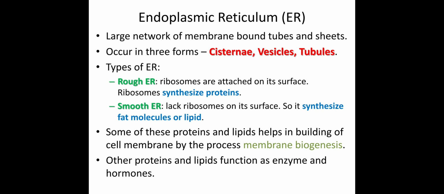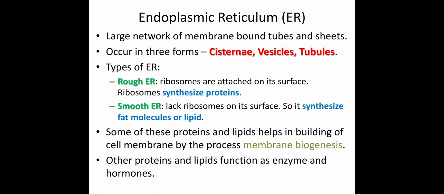Another type of endoplasmic reticulum is called smooth endoplasmic reticulum. It is called smooth because no ribosomes are present on its surface. So that means it looks very smooth from the outside. As ribosomes are not present on their surface, they are not involved in protein synthesis. Except protein, this type of endoplasmic reticulum basically synthesizes fat molecules or lipid molecules,